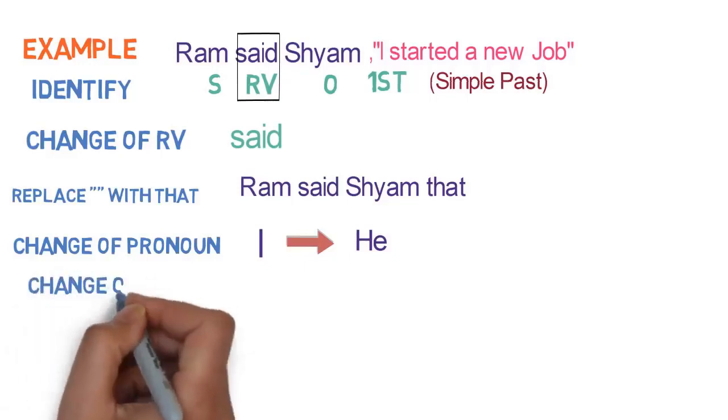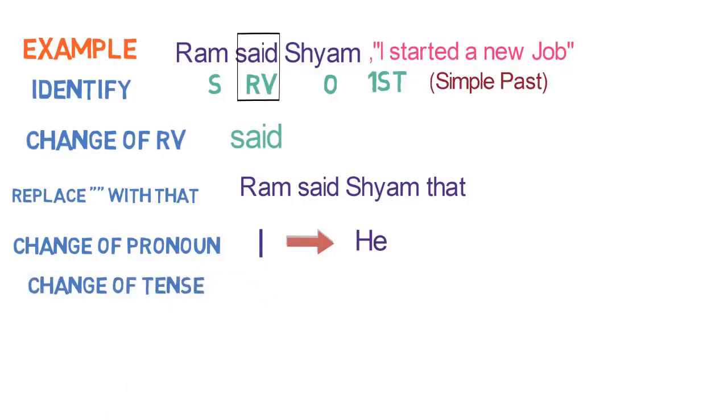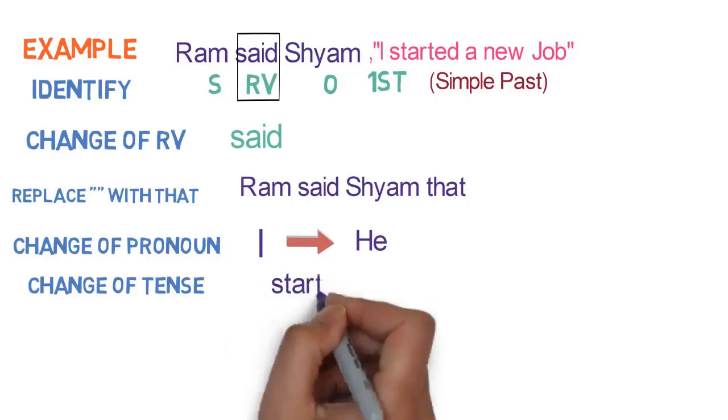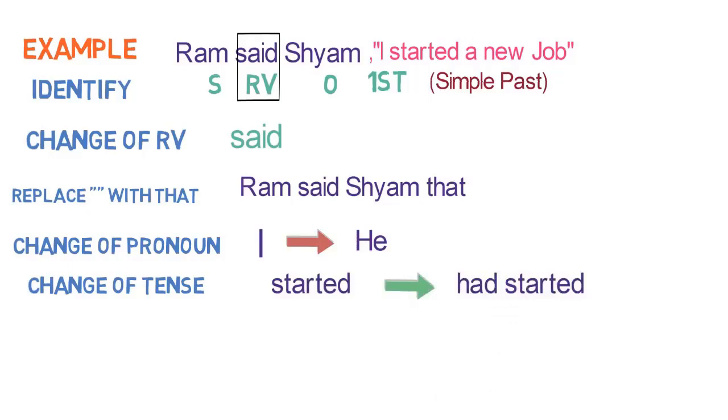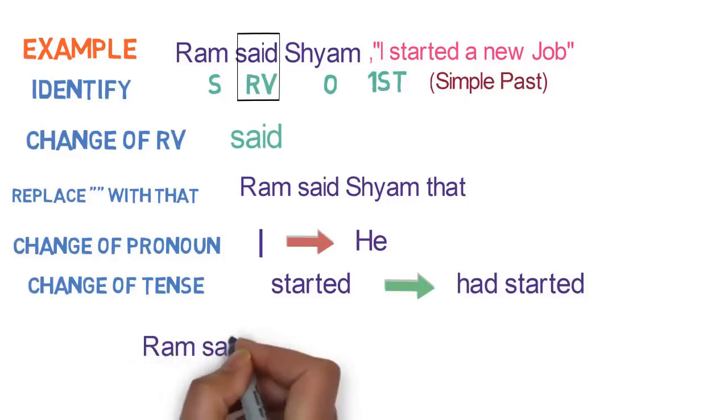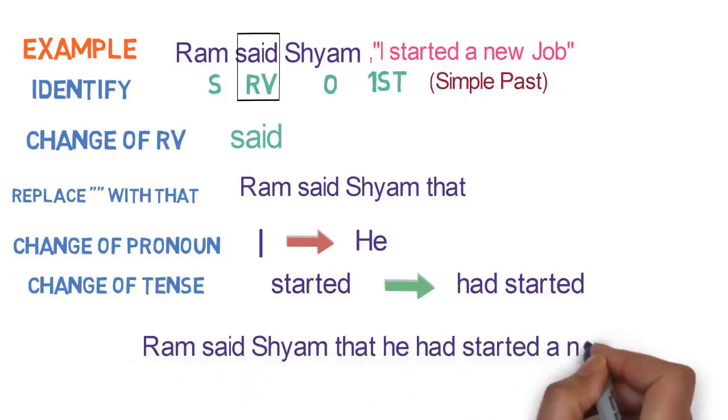Now the fifth step is to change the tense. Here the tense is in simple past, so it gets converted to past perfect. In this case, started will be converted to had started. And sixth step won't come here as there are no words referring to time in the reported speech. So the final outcome is Ram said to Shyam that he had started a new job.